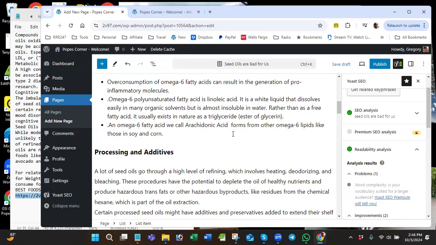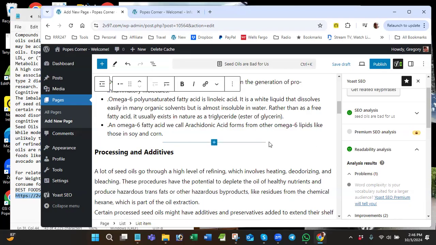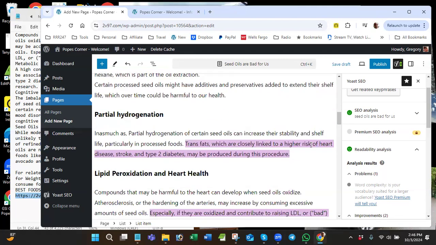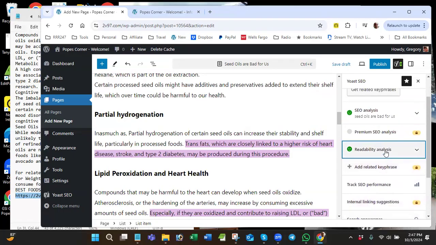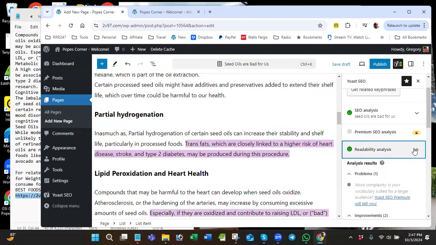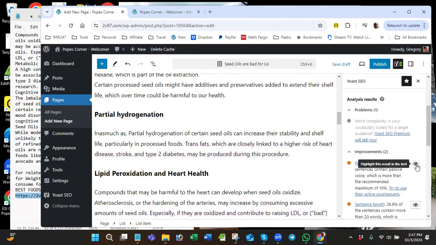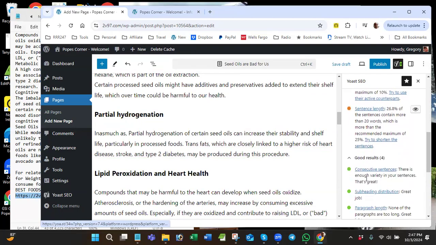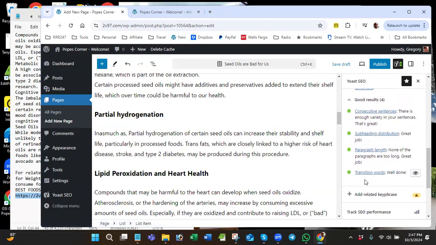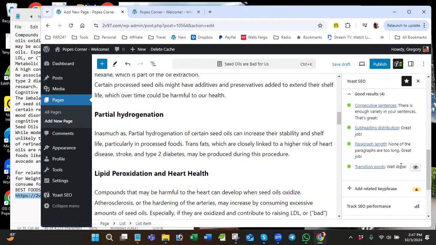Now I'm green. Okay. So I knew it was down towards the end because remember it turned orange after we were getting down there. But anyway, green overall is all you really got to. I don't try and be too picky because I'll tell you, it's the bots that care about this stuff. Humans don't really care that much about this when they're going through your site. You know, I like it to make sense, and sometimes I will sit there and fix sentence length. So this is an easy one to fix, and I'll show you that in just a sec. See, my transition words are good enough. It's not showing up here orange. So transition words, well done.